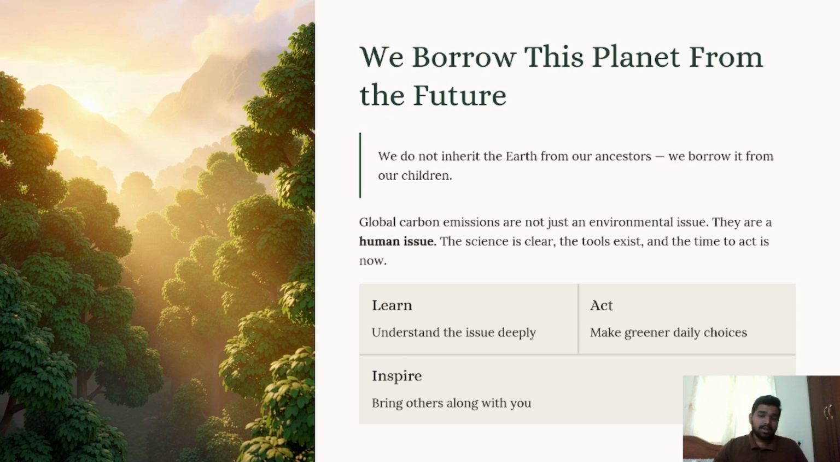We do not inherit the Earth from our ancestors. We borrow it from our children. So global carbon emission is not just an environmental issue, it is a human issue. The science is clear, the tools exist, and the time to act is now. Learn: understand the issue deeply. Act: make greener daily choices. Inspire: bring others along with you.